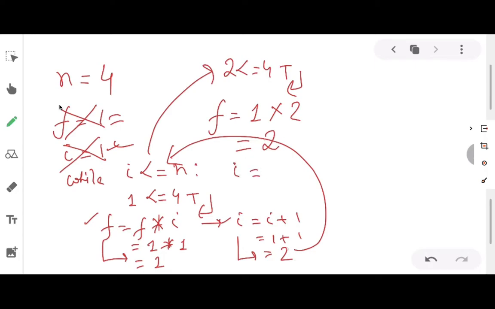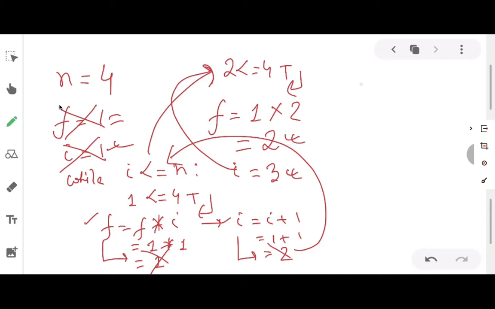What is the current value of I? It is 2. 2 plus 1 is how much? 2 plus 1 is 3. So the previous two values of I and f respectively will be erased with the new values 2 and 3 respectively. Now again this particular condition will be checked.